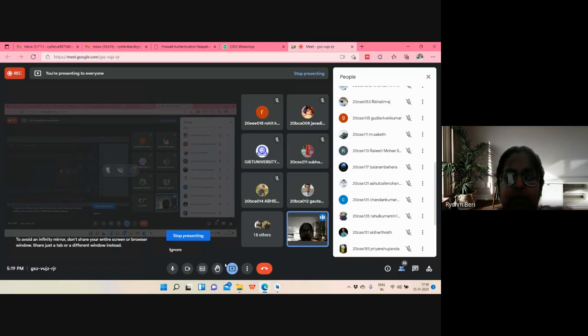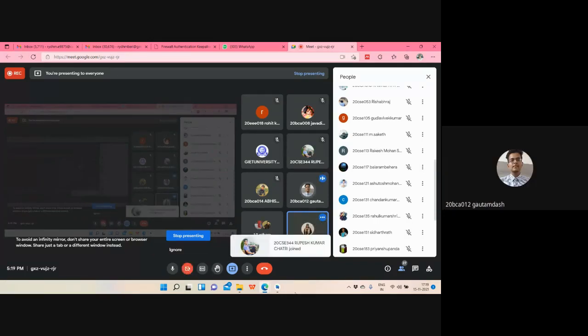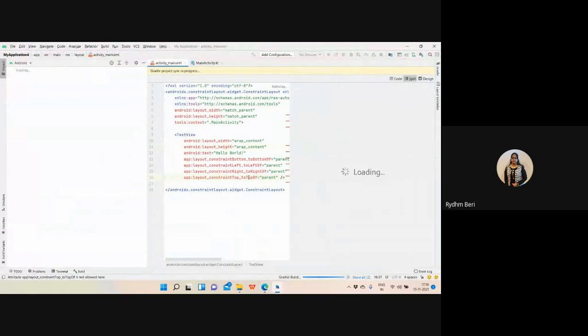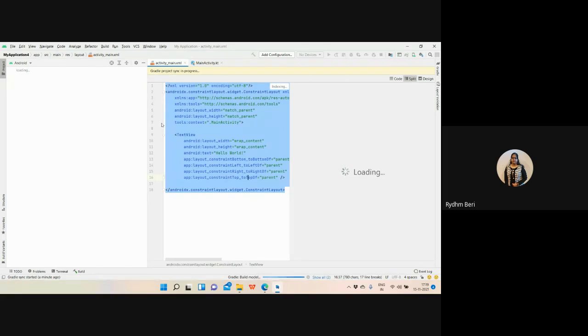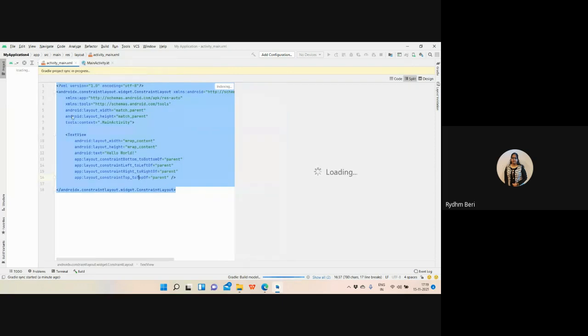Is my screen visible to all of you? Okay. So see, it's my habit that the very first task I do in Android is Control A on my design and remove everything. Because if I don't remove everything, by default Android provides me a constraint layout for the designing part. So firstly, let's understand what a layout is.